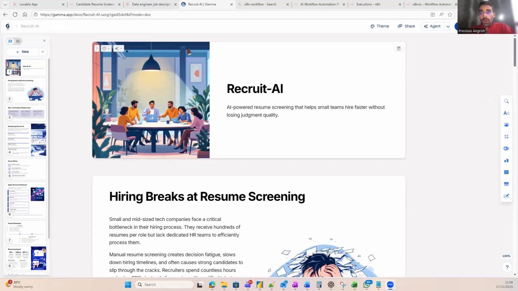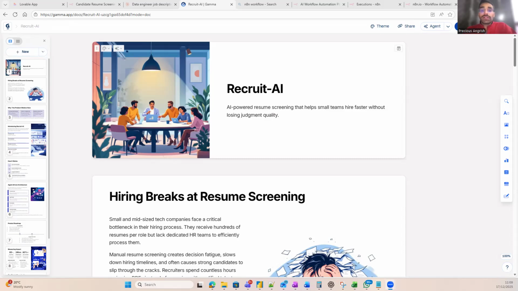Now, what is the problem? What problem does this product solve, and why does it exist? Hiring looks simple on paper, but in practice, it breaks down very quickly for small teams. When a company with 40 to 60 employees opens a role, they often receive hundreds of resumes. There isn't a dedicated HR team. Hiring is usually handled by a founder or a single talent manager juggling multiple responsibilities. Screening becomes manual, inconsistent, and mentally exhausting. The real risk isn't slow hiring, it's missing strong candidates because of fatigue and noise.